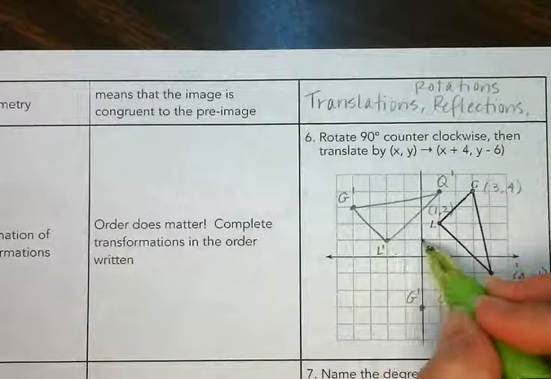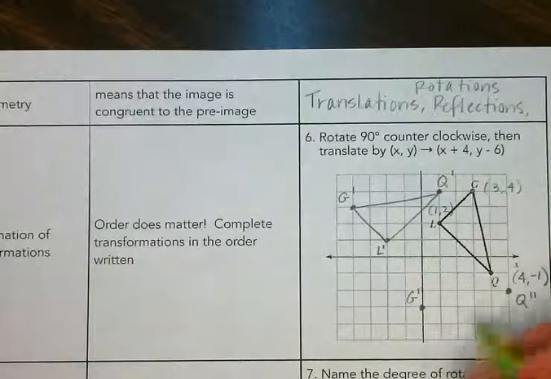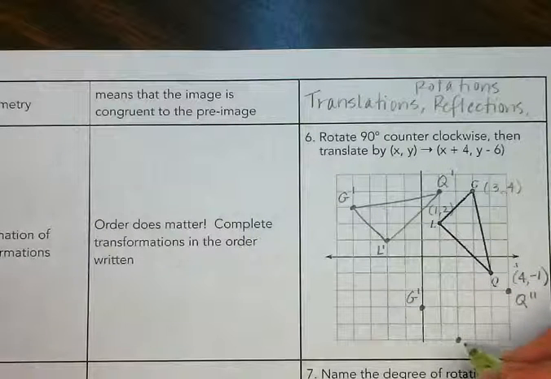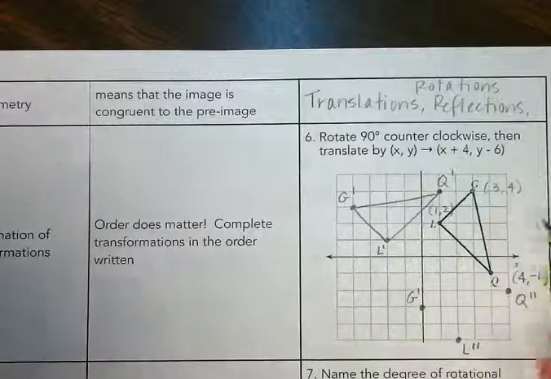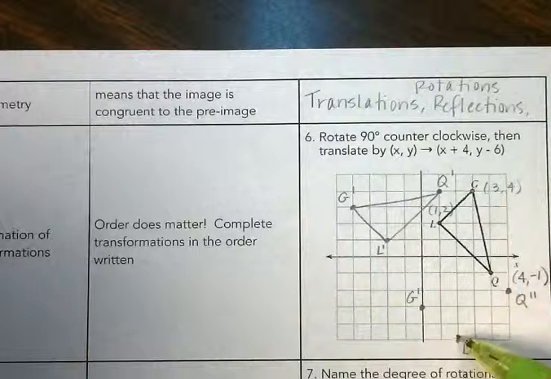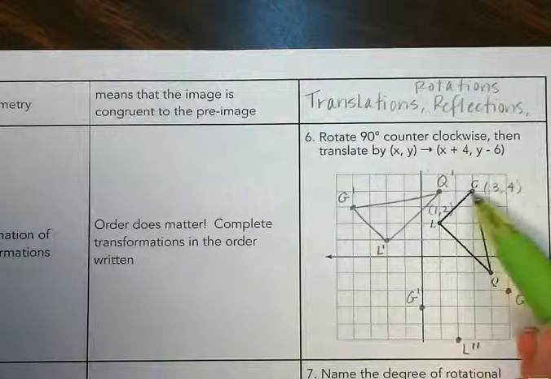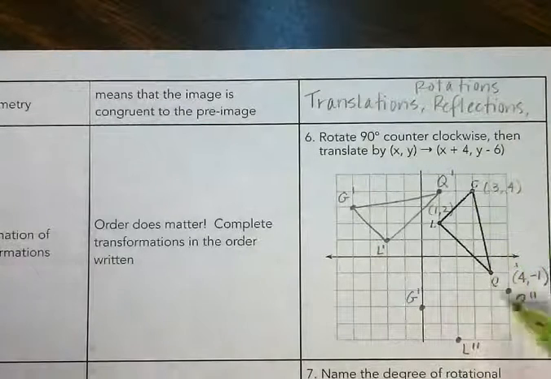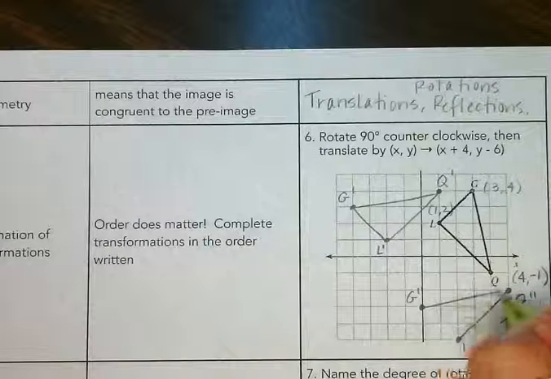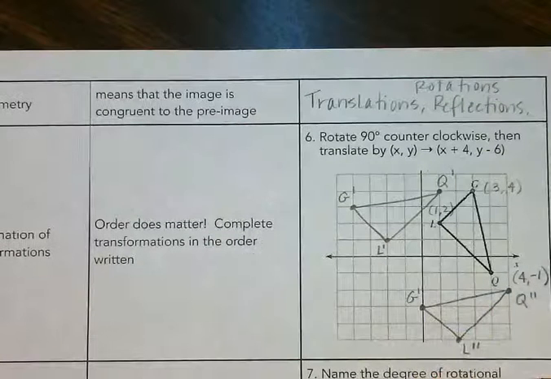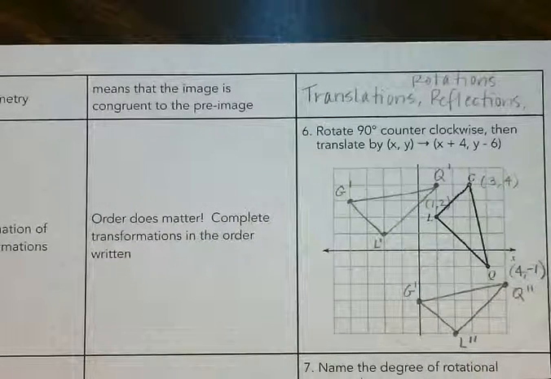We're going to take L, we're going to go to the right 4, and then we're going to go down 6. So L double prime should be right here, but did I go over 4? Yes, I did. And 1, 2, 3, 4. So there we go. Okay. All right, so that is the end shape, that one right there.